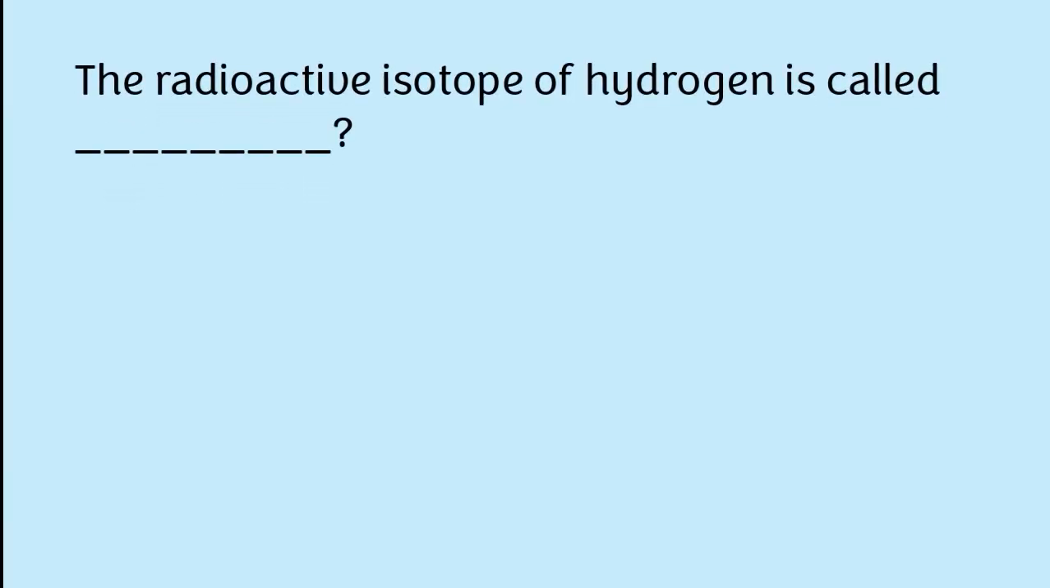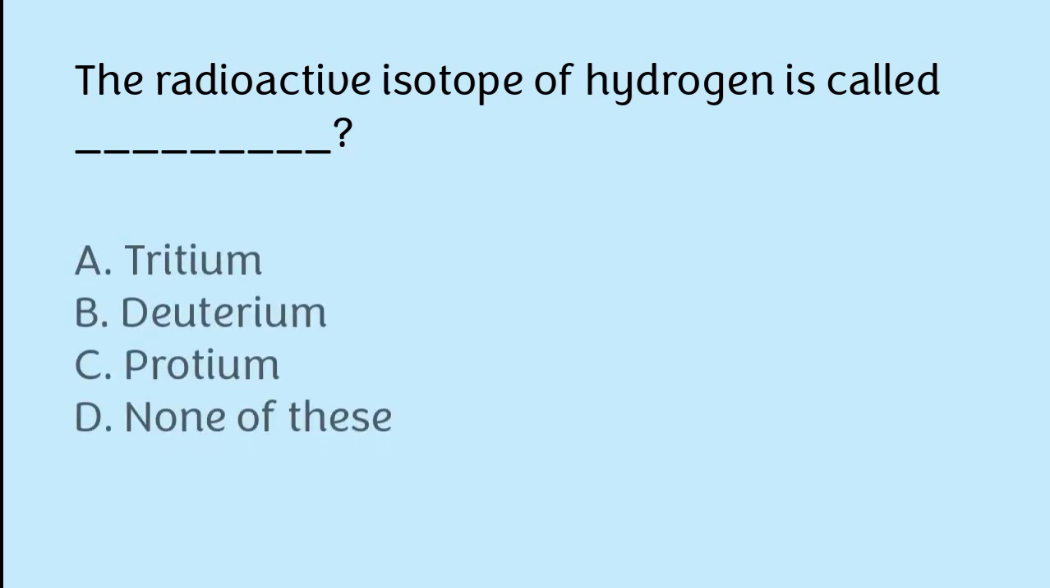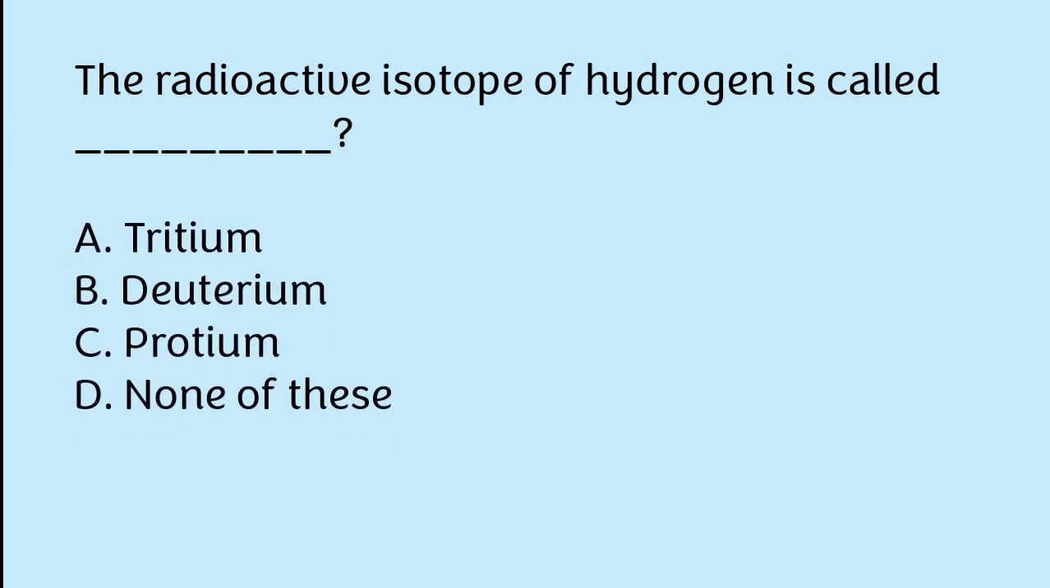The radioactive isotope of hydrogen is called: tritium, deuterium, protium, none of these. The correct answer is option A. The radioactive isotope of hydrogen is called tritium.